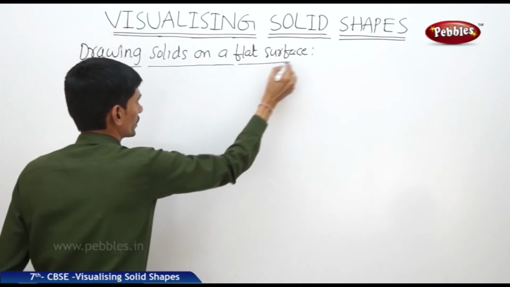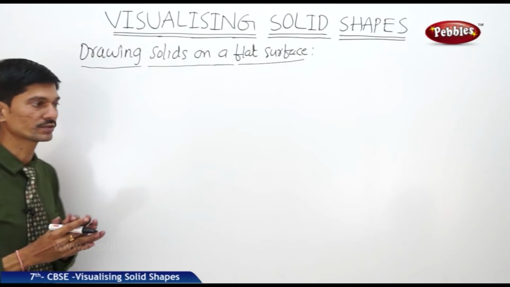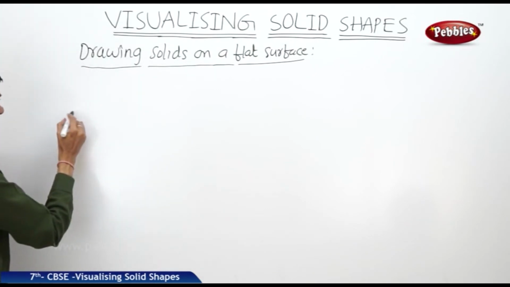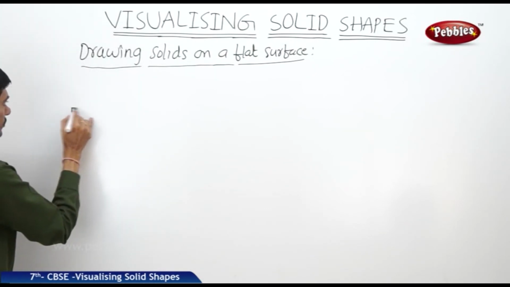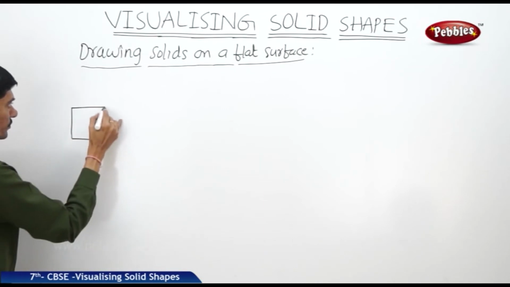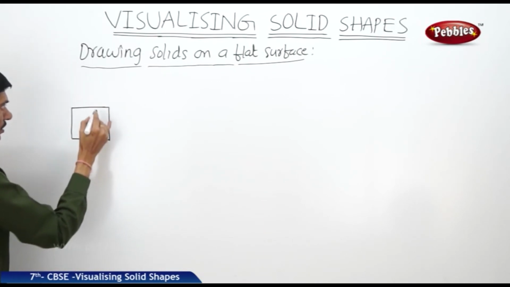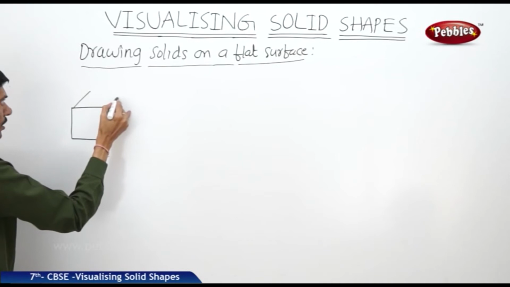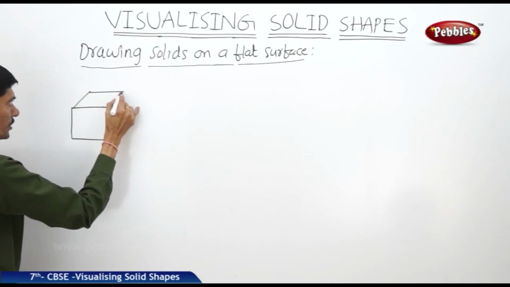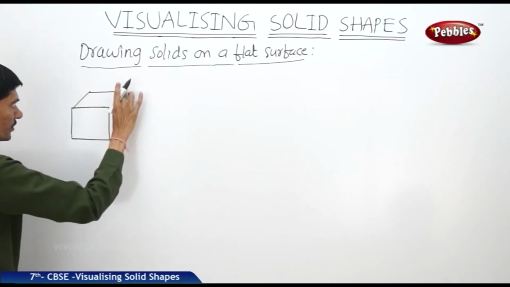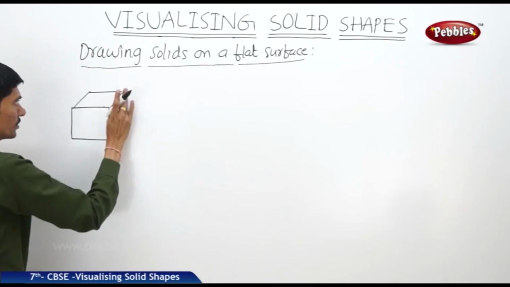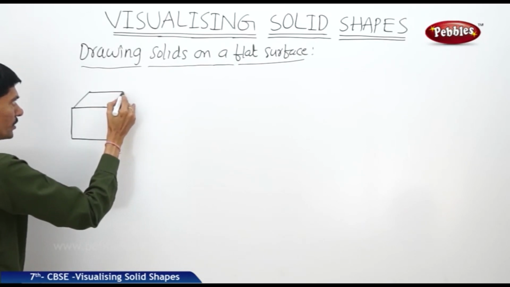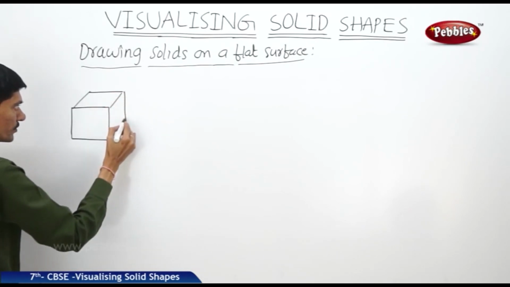The paper is a flat surface, but if you take any cube, this cube has 3 dimensions such as length, breadth and height. So if you try to draw the cube on a flat surface, the dimensions are somewhat distorted.